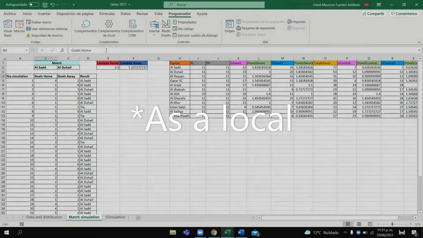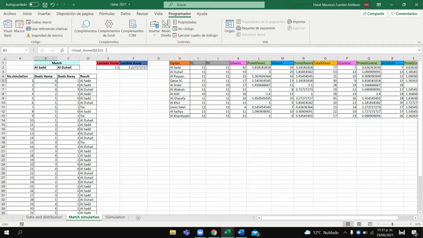Okay, so now we already have our lambda parameters, and now we can use our function, and let's see what we can get. So here we invoke our function. We put the lambda parameter from the local team, and we get one goal for the local team. Let's do the same for the visitor. We invoke our function, we put the parameter, and we get one goal as well for the visitor.